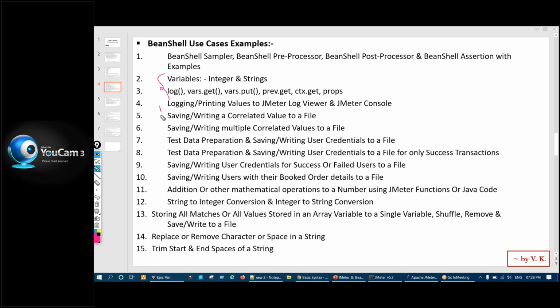Using all these things, we will do some activities, like how we can print a value to the JMeter log viewer or to a console. If a correlated value is there, how can we print it or write it to a file? If multiple correlated values are there, how can we write them to a file?